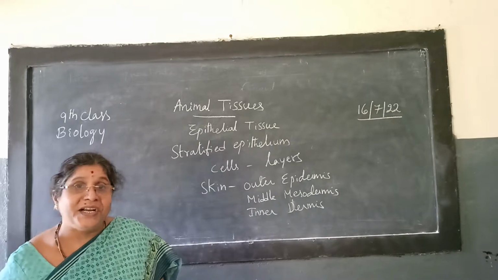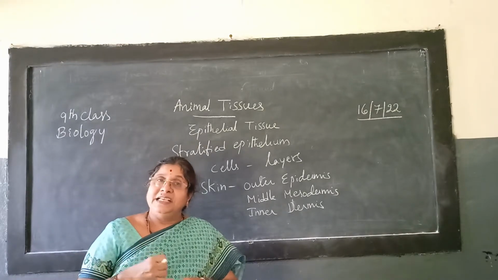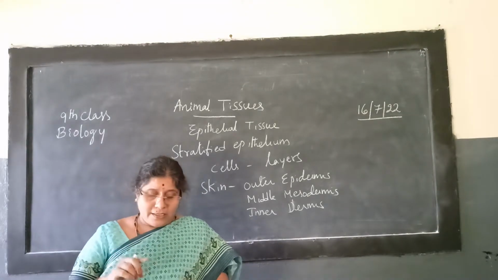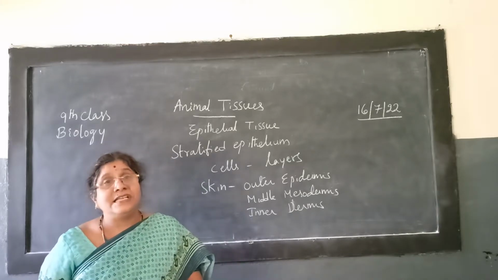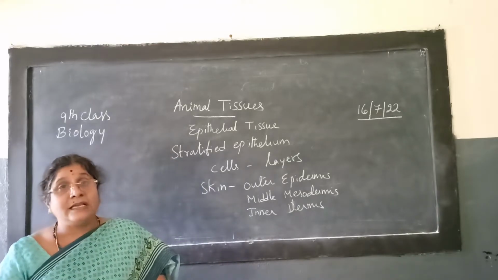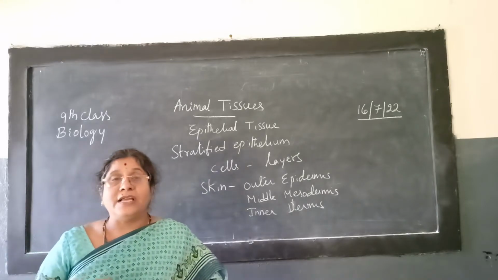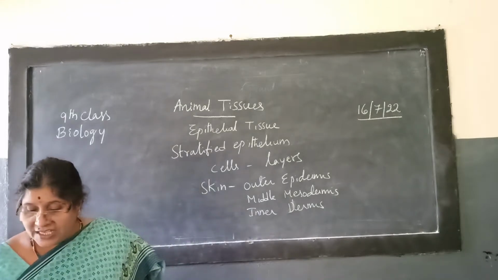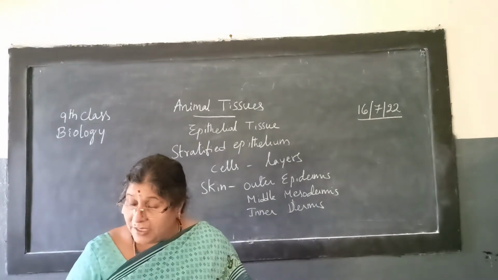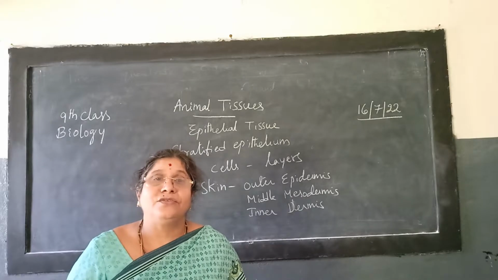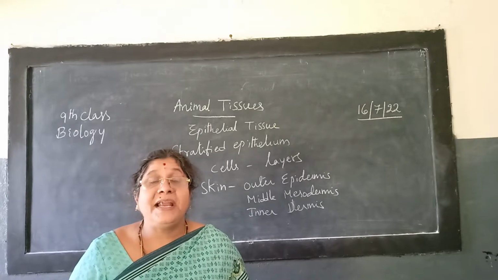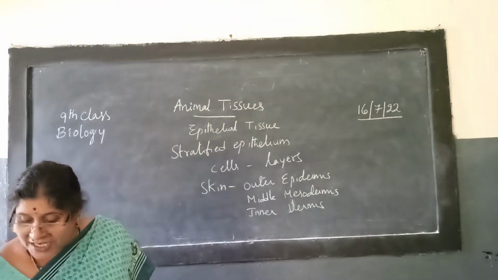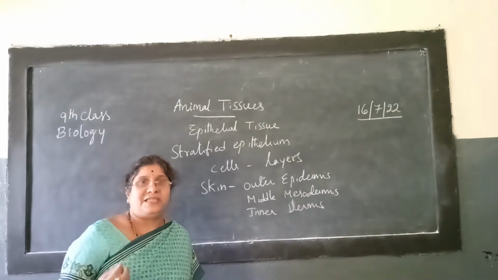So it is performing different functions. It is covering, which helps in protection of our body organs. Then it is acting as an excretory organ, as it has some glands, so they are going to produce some waste materials and needed materials also. Is it not, children? And it is acting as a thermostat also. What does it mean? It helps in keeping our body temperature constant. Is it not, children? So that is all happening because of stratified squamous epithelium.